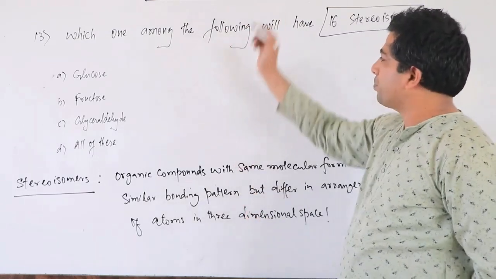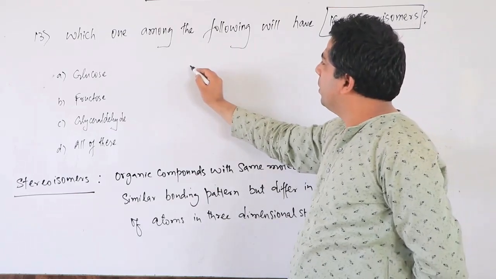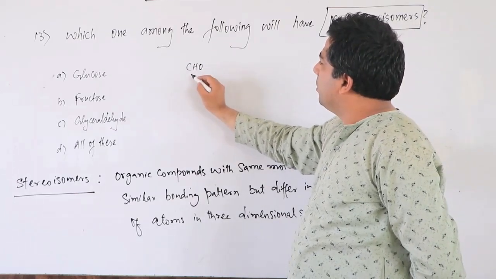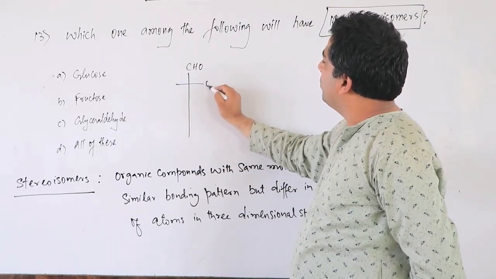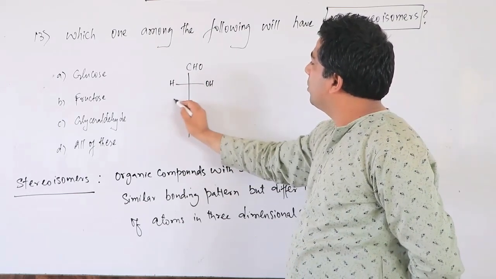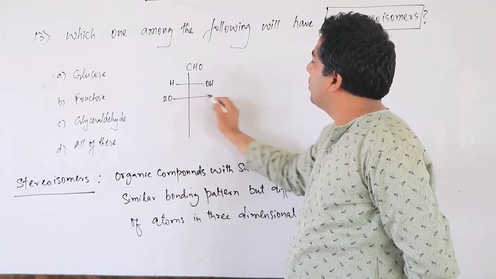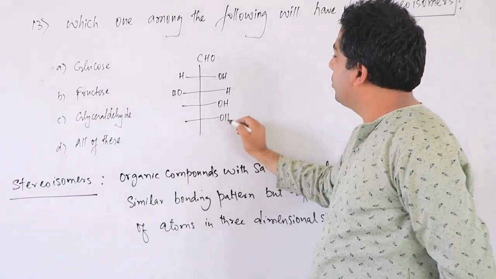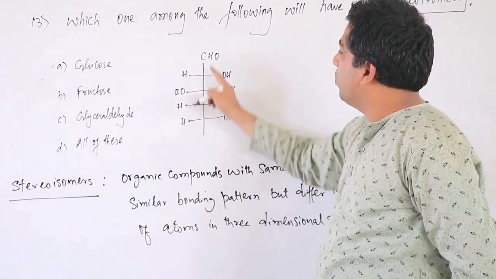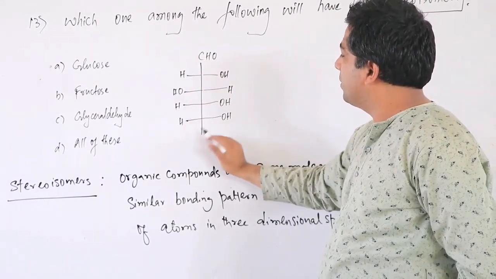Have a look. Let's take a glucose molecule. We know already that the glucose molecule is like this: OH, H, third carbon OH, H, OH, OH, H, H. So carbons 1, 2, 3, 4, 5, 6.